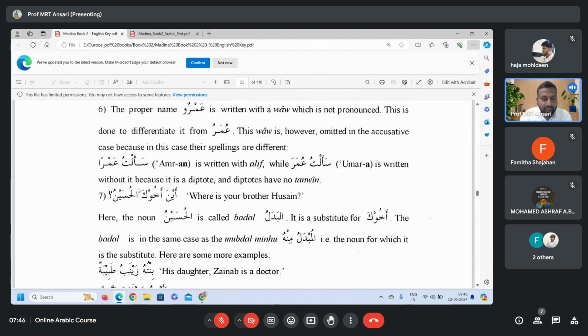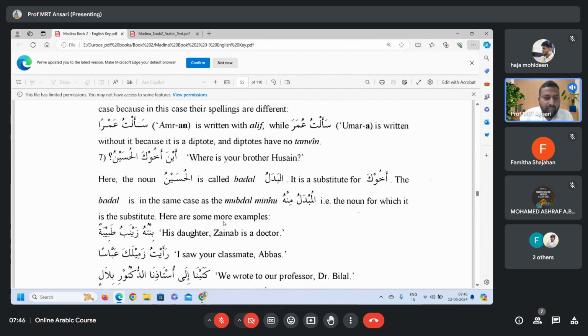Okay. While writing Sa'altu Amran, you have to write it without vav and it should have alif, because it is a proper declension. When you write Umar, Sa'altu Umara, it is written without alif because it is diptote, and diptotes have no tanween.